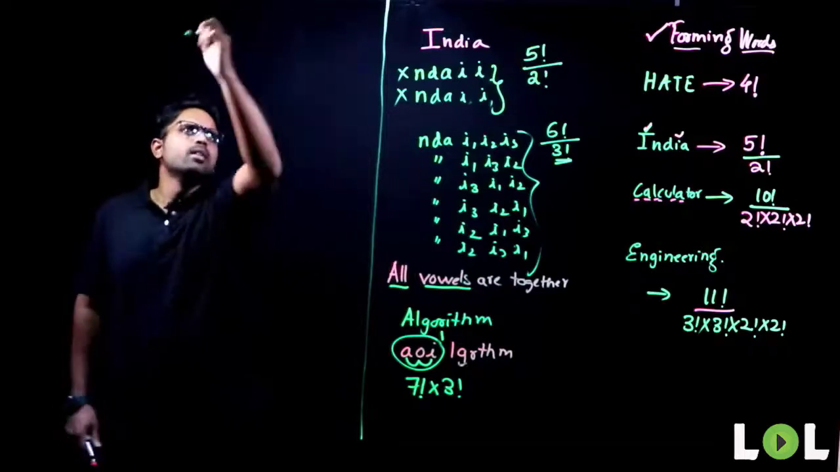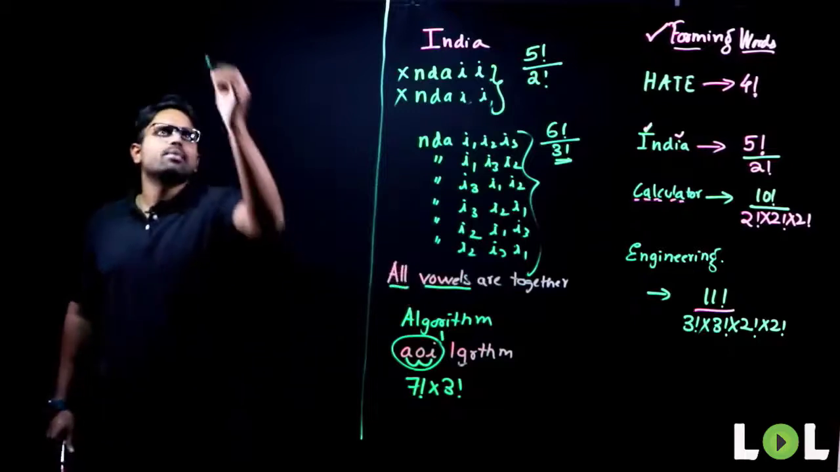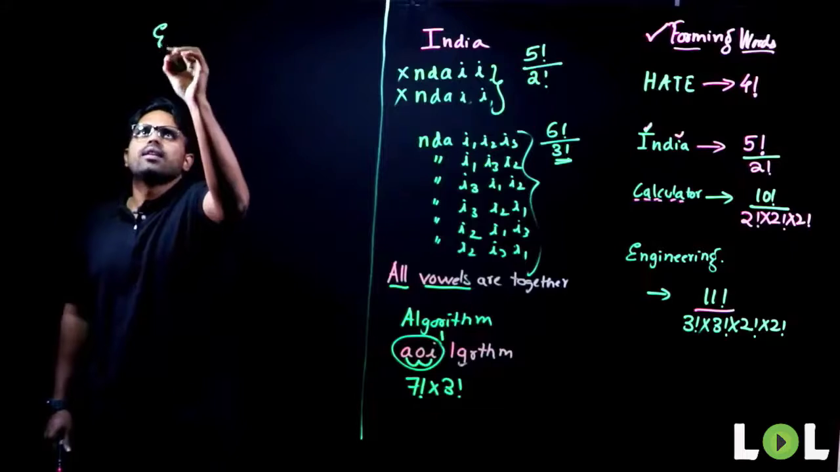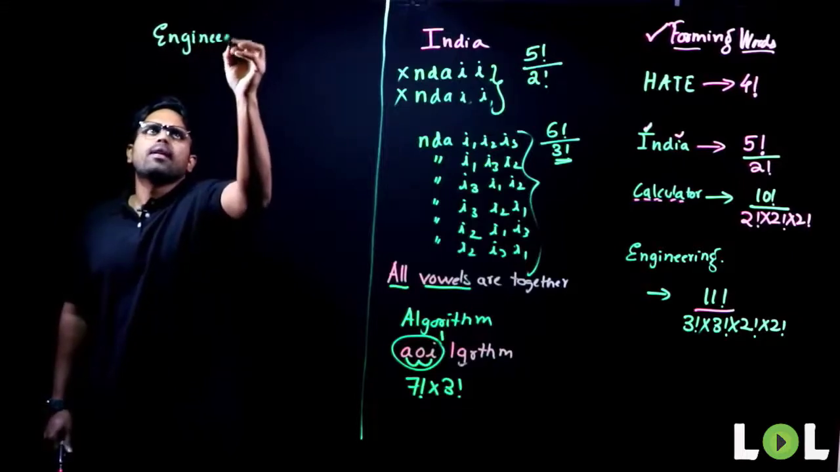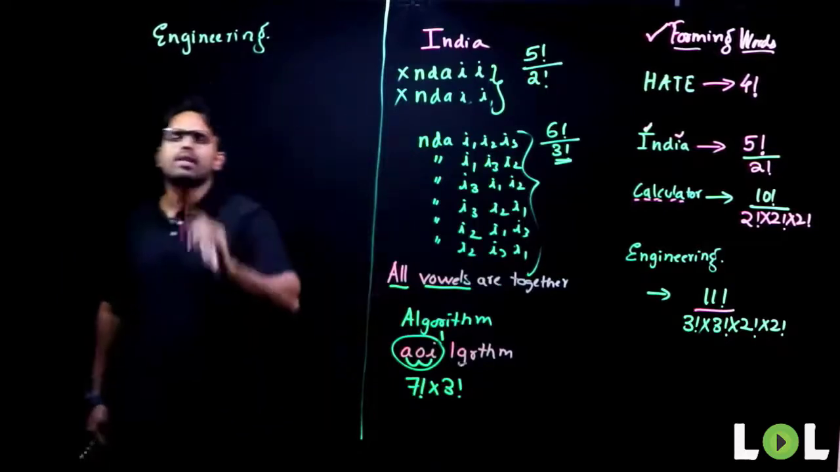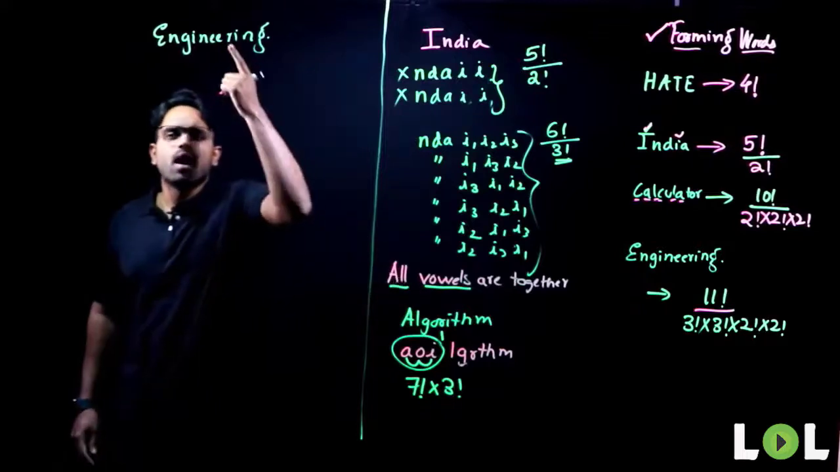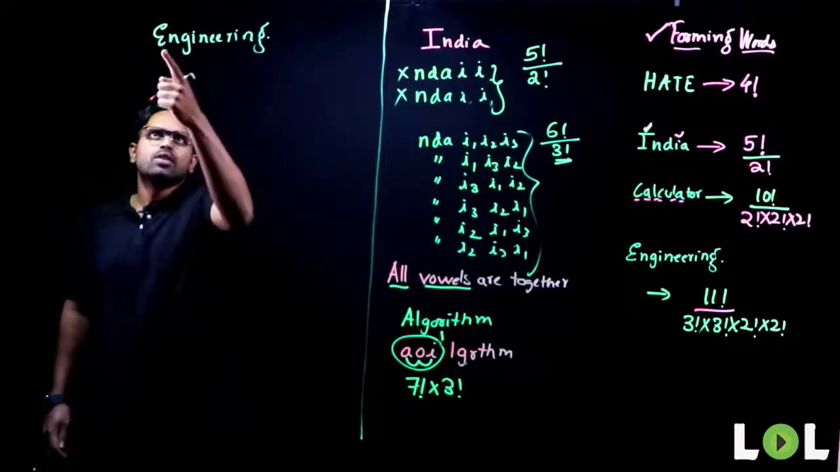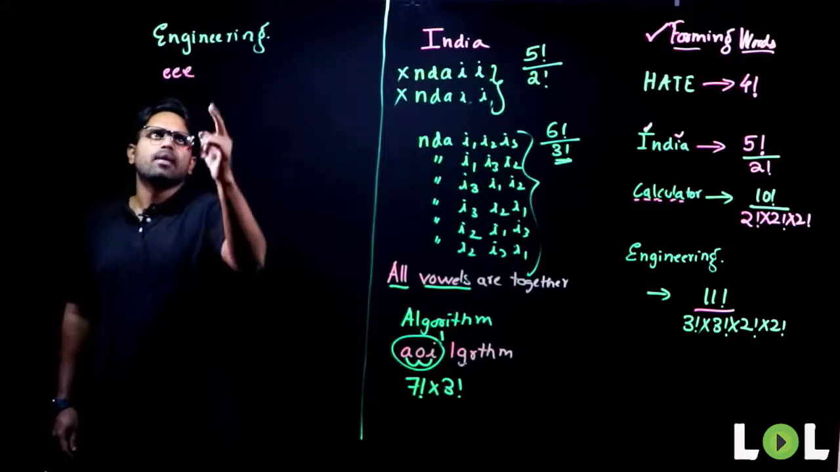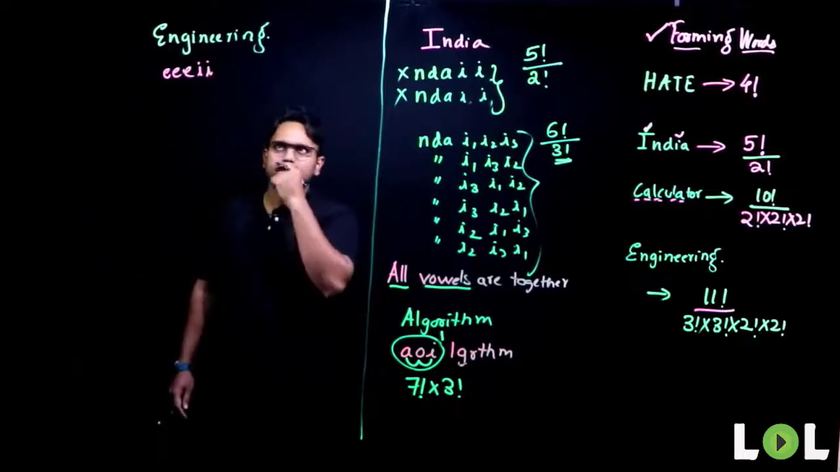Yes? Now, let's come to something like this. Let's say all vowels are together, algorithm is done. Let me take your favorite word again, which says engineering. So tell me now, if all the vowels are together, in how many different ways can the word engineering be written? So what are my vowels here? E, E, E. I, how many do I have? I and I. Anything other than this?